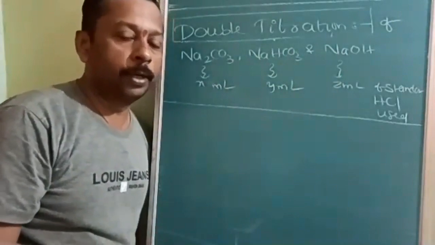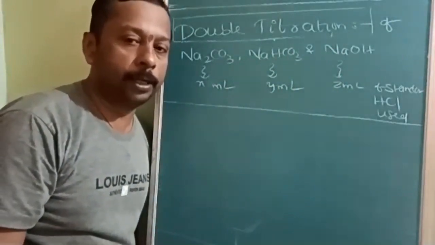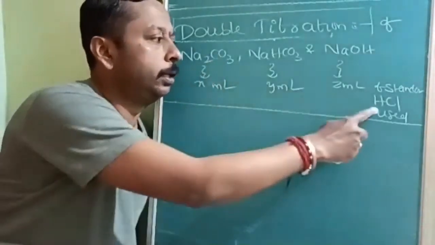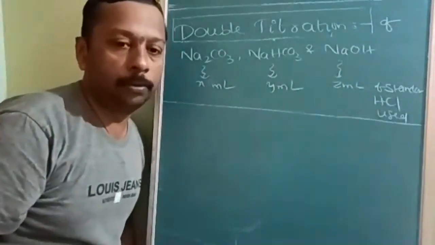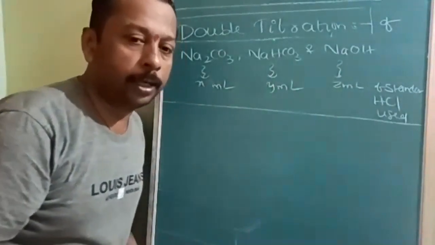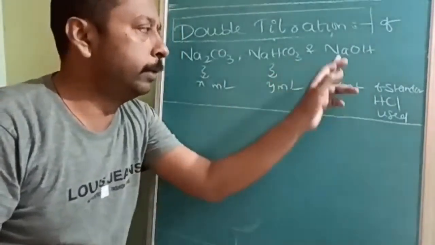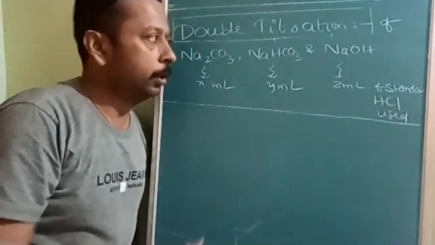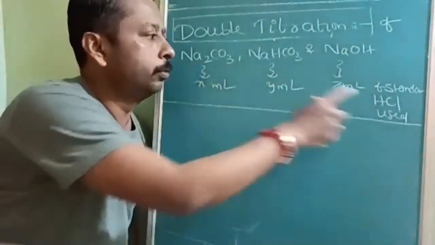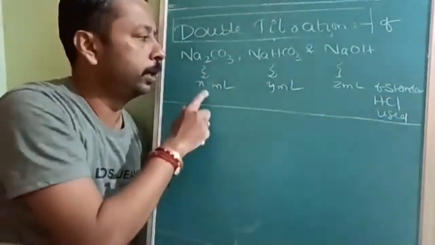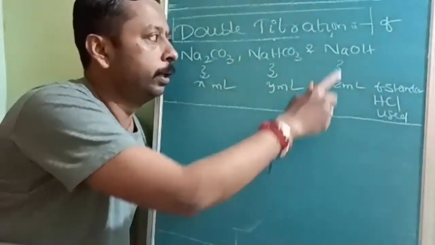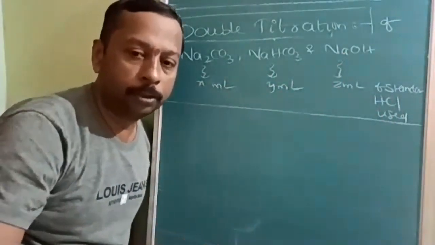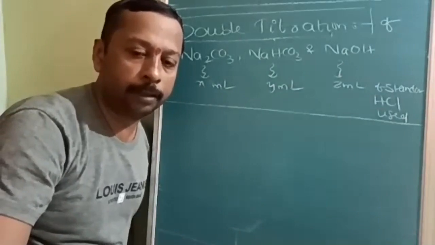Okay. So for complete neutralization of Na2CO3, X mL of HCl is used. Suppose for complete neutralization of NaHCO3, Y mL is used, and Z mL of HCl is used for NaOH. Understood? For complete neutralization of Na2CO3, how much of standard HCl is used? X mL. NaHCO3, Y mL. For NaOH, it is Z mL. I am directly giving you shortcut formulas so that you can solve them easily.